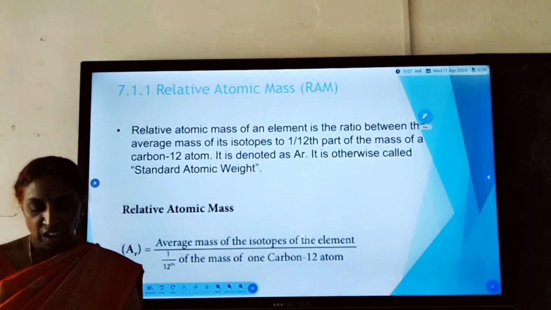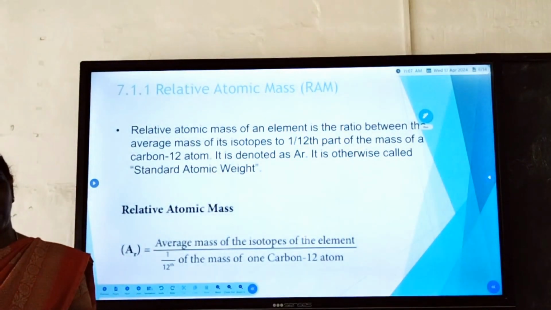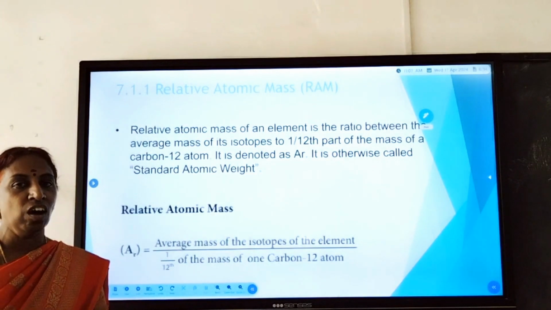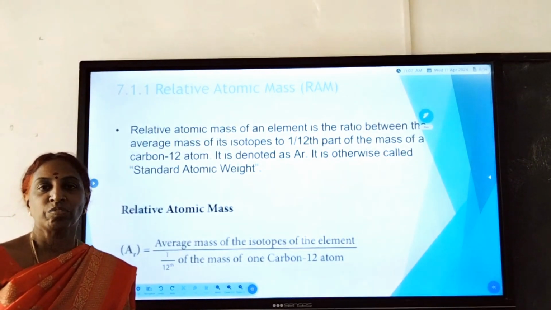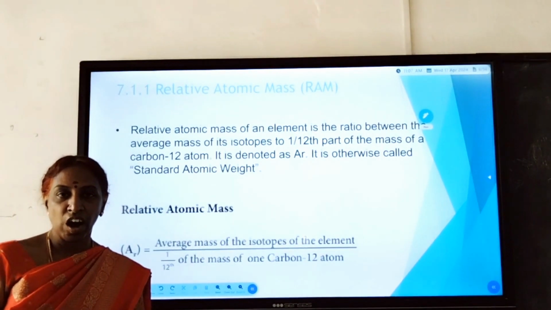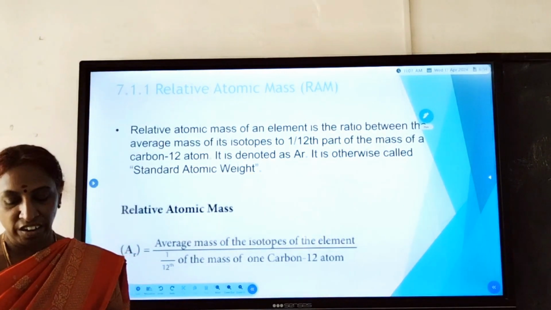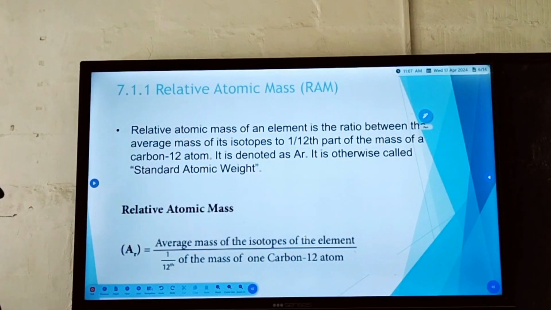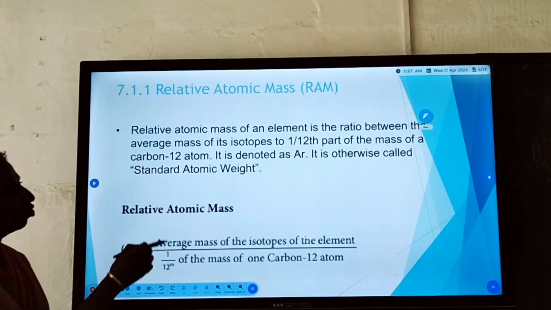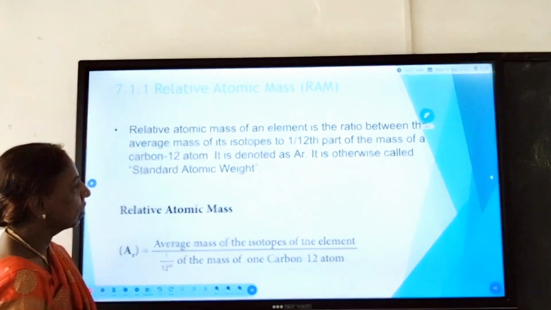In the beginning, hydrogen was kept as a standard element. Later, oxygen was kept as a standard element, and nowadays we are using carbon-12 as the standard. So the definition: relative atomic mass of an element is the ratio of the average mass of the isotope to the 12th part of the mass of carbon.